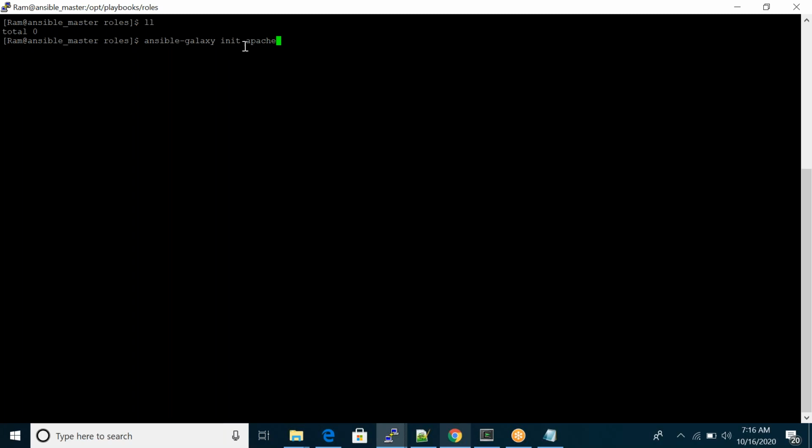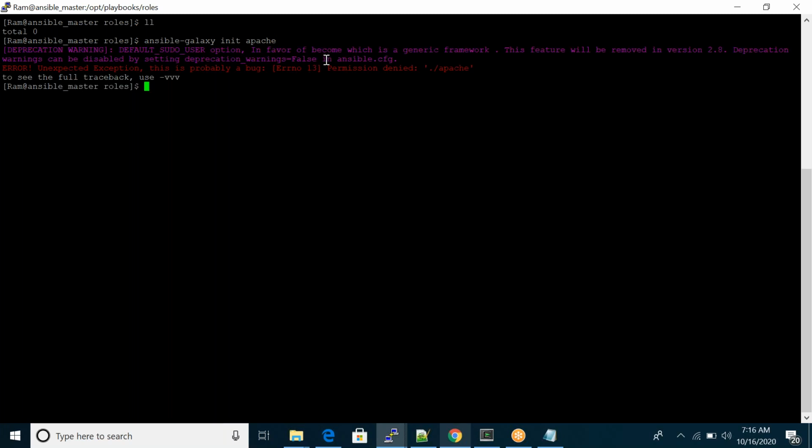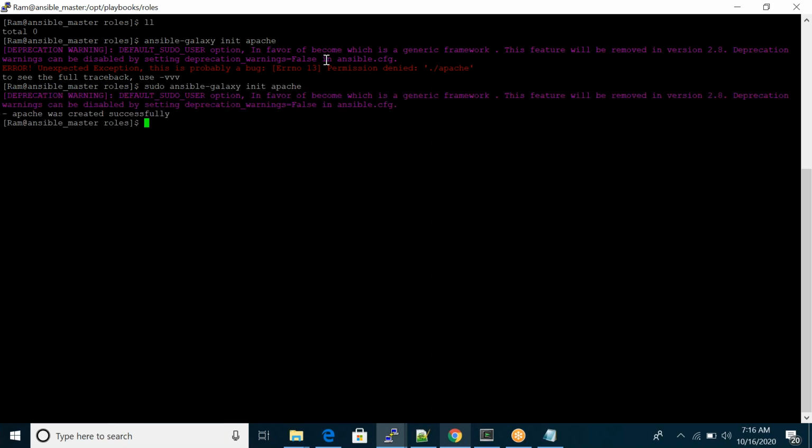I'm initializing the Apache role, that folder and file structure. Just enter. Apache was created successfully. If there is an error, just use sudo. You can see Apache.